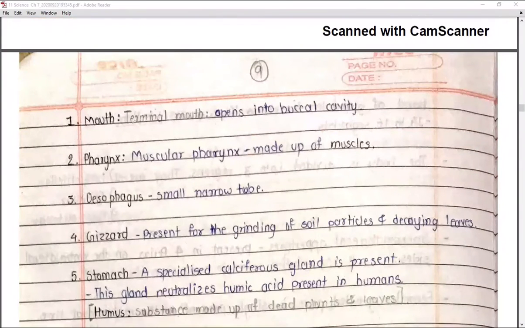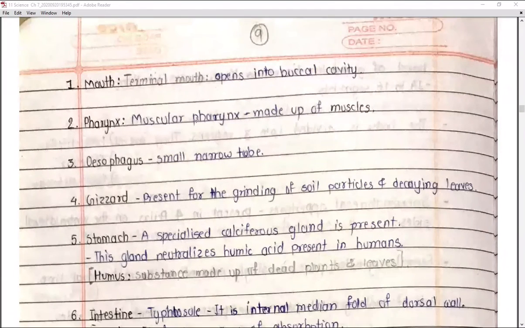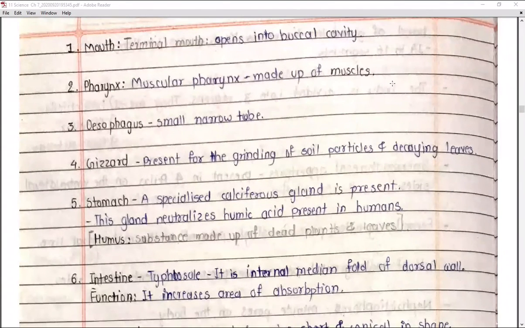First is the mouth. There is a terminal mouth, which means the mouth is present at the terminal part, and it opens into the buccal cavity. The mouth is responsible for intaking the food particles. The second region is the pharynx. This pharynx is made up of muscles, and for this reason it is known as the muscular pharynx. Once the food is taken inside, first it passes to the pharynx region.